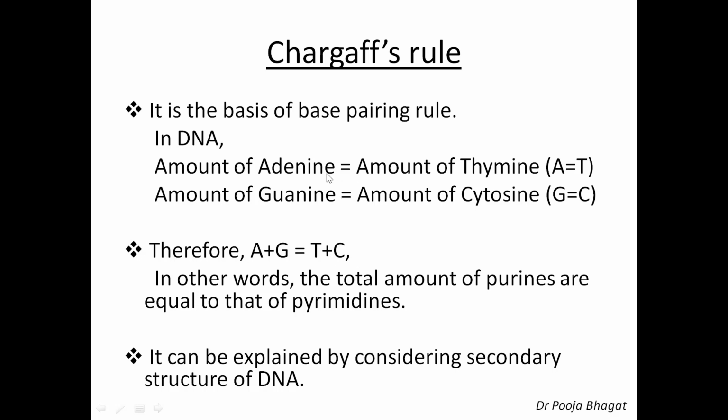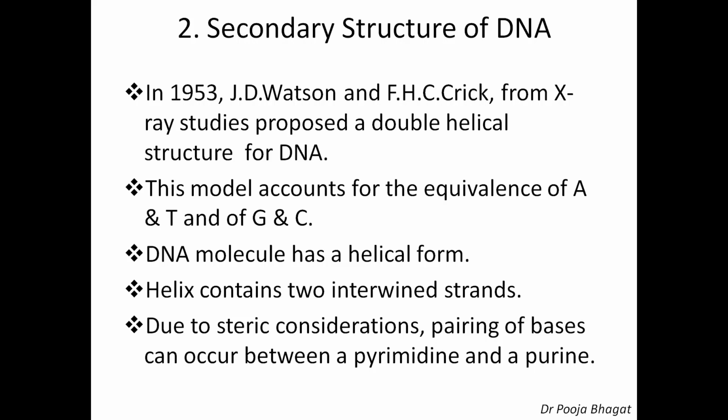And what are A and G? Adenine and guanine, they are purines. And T and C, thymine and cytosine, they are pyrimidines. So in other words, the total amount of purine bases is equal to total amount of pyrimidine bases. And this can be explained by considering the secondary structure of DNA.